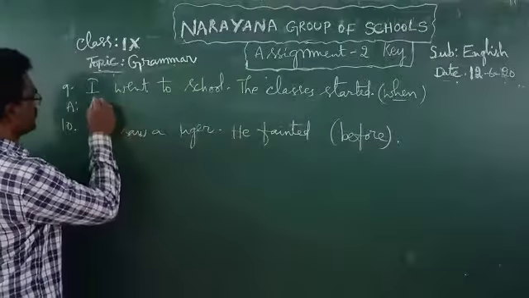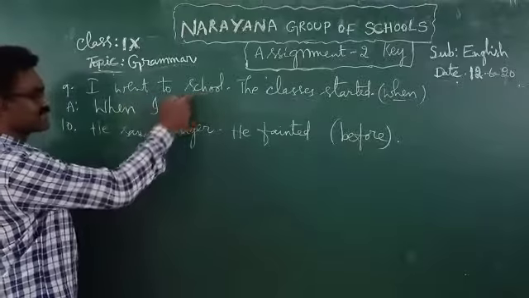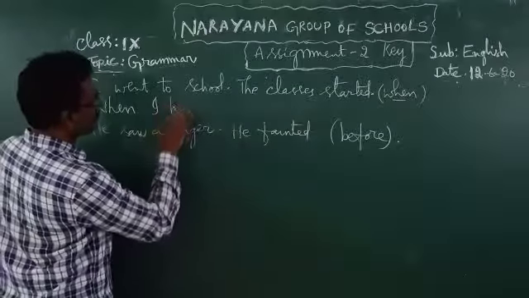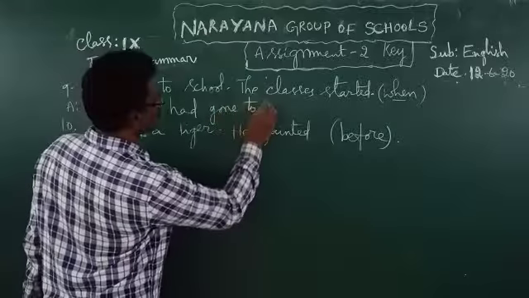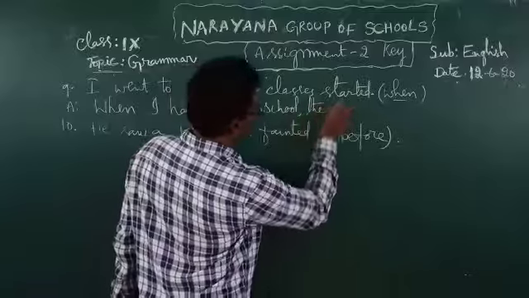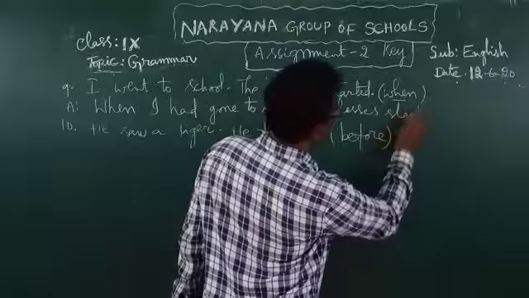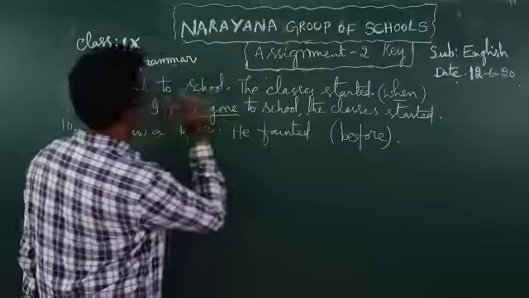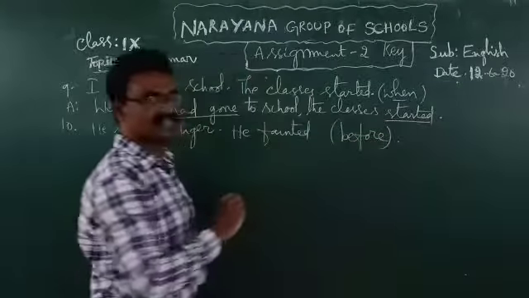Now let us take this one. I am taking this one as earlier action and that one as later action. When I had gone to school, the classes started. When I had gone, so this is the earlier action, that's why past perfect tense, and this is the later action, simple past tense.